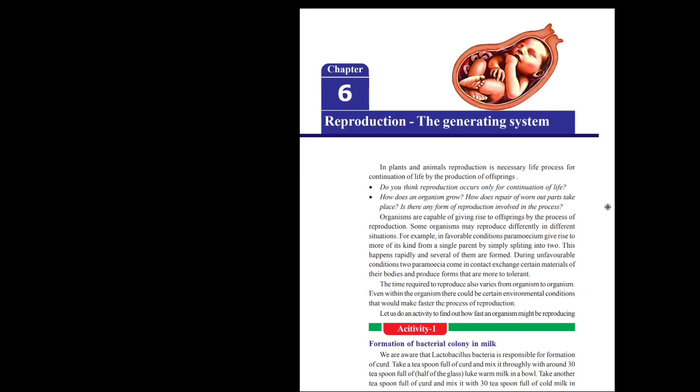Before going to that, we can explain the method of reproduction by observing a daily life example. We all know how to make curd. So what is the basic principle in the making of curd?